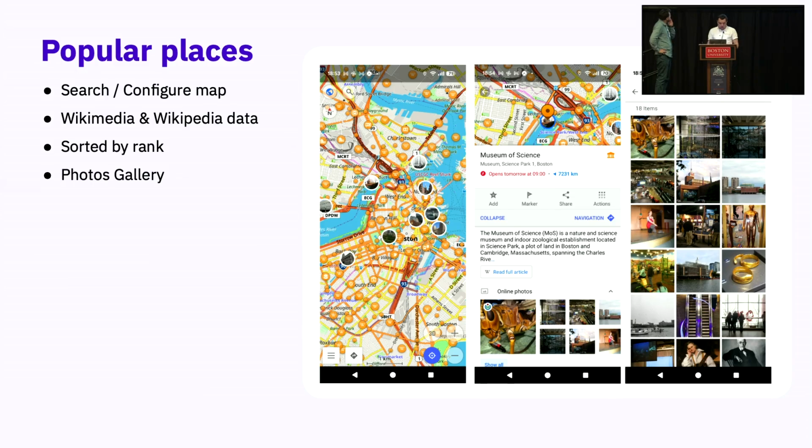Popular places. It's one of the newest features, available for Android and for the web platform. This feature showcases trending locations based on Wikipedia and Wikimedia data, enhanced with image icons on the map for easy identification of places. And the context menu of these places includes a photo gallery.